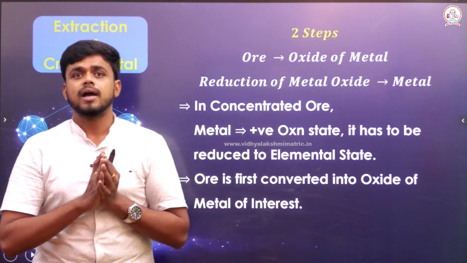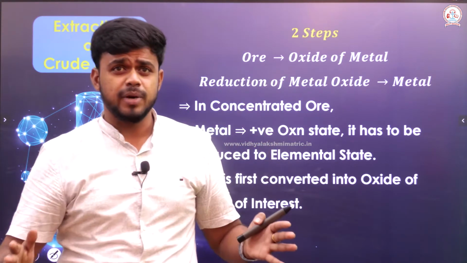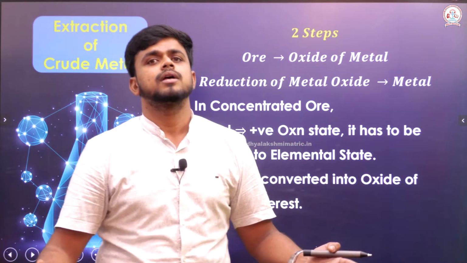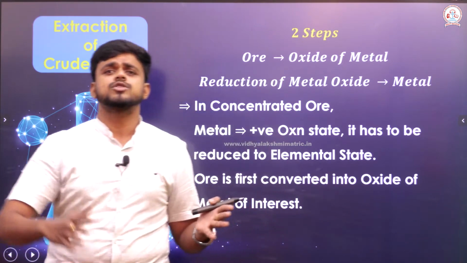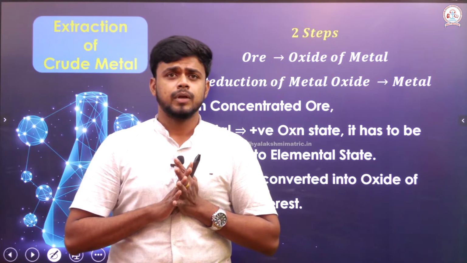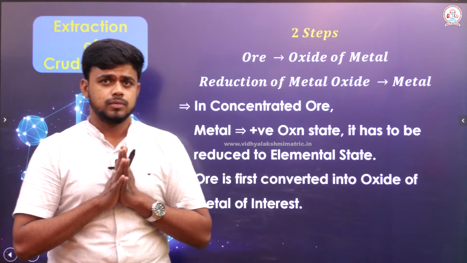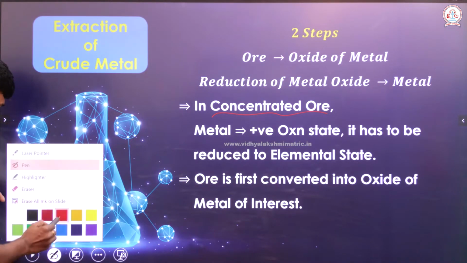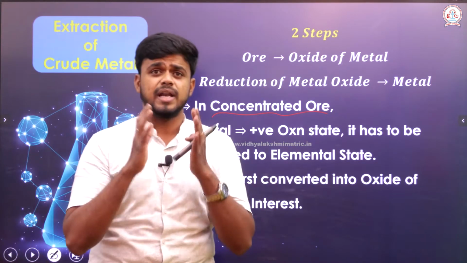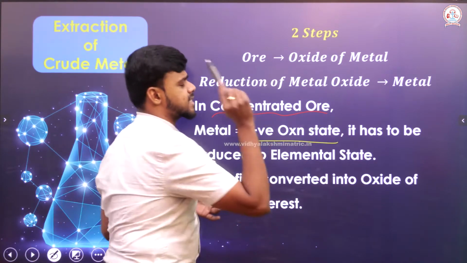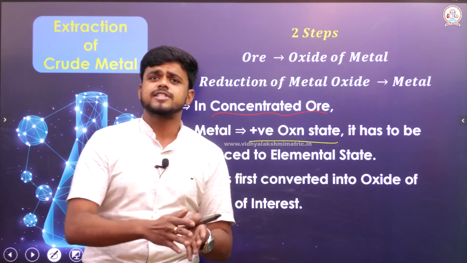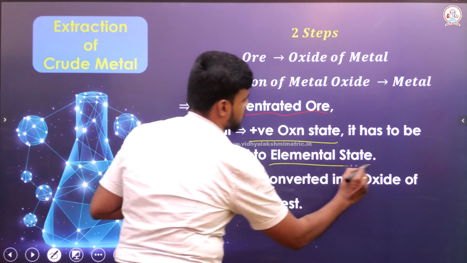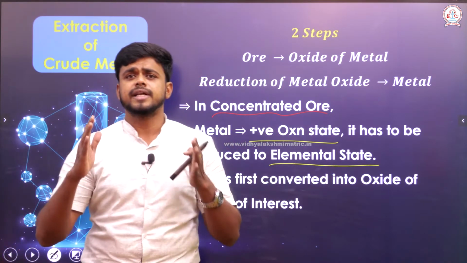Okay, somehow I managed to convert the ore into an oxide of a metal. What is the next step? The next step involves the reduction of a metal oxide to a metal. Just have in your mind that the concentrated ore will have a metal which is in a positive oxidation state. The one in a positive oxidation state has to be reduced to the elemental state. That is what is happening here.